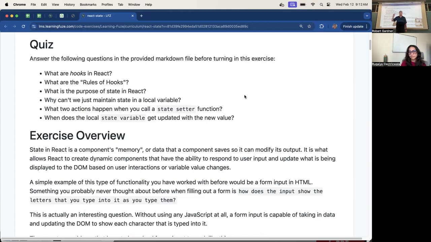We say at the top level, but that's just a shorthand way. The rule really is that they all must be called every single time the component renders. In other words, every single time the component function is called, every single one of the hooks must execute, and in the same order every single time.